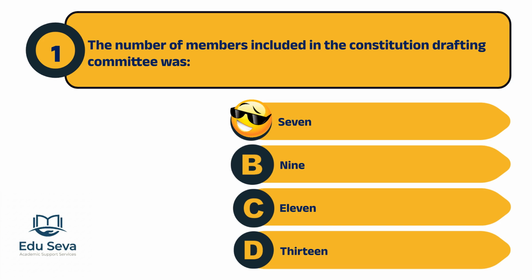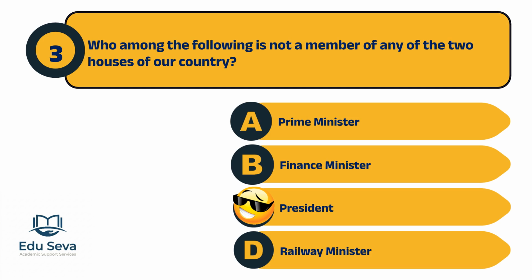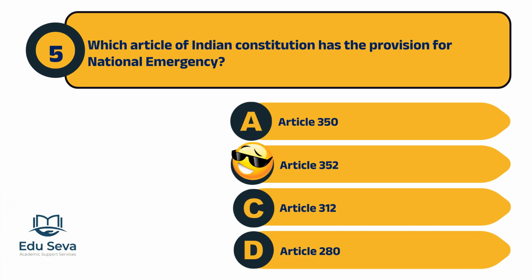The Constitution Drafting Committee included 7 members. The President of India can proclaim a constitutional emergency under Article 356. The President is not a member of either house of the country's legislature. Fundamental duties are mentioned in Part IVA of the Indian Constitution. Article 352 of the Indian Constitution provides for a national emergency.